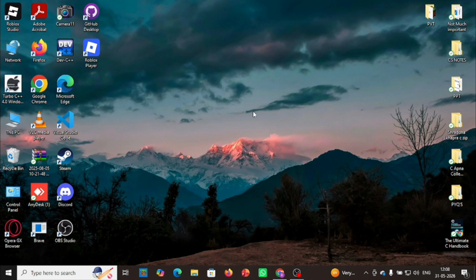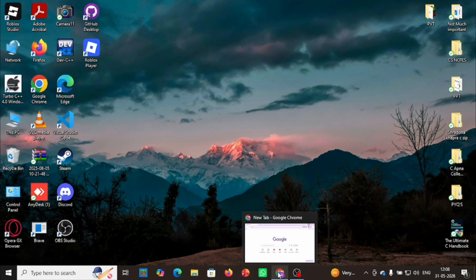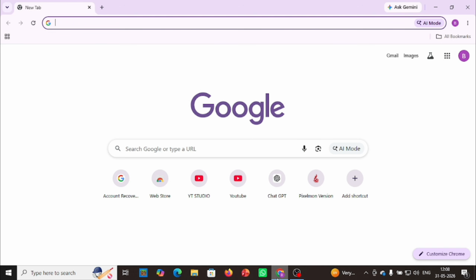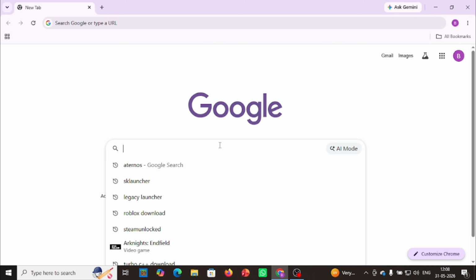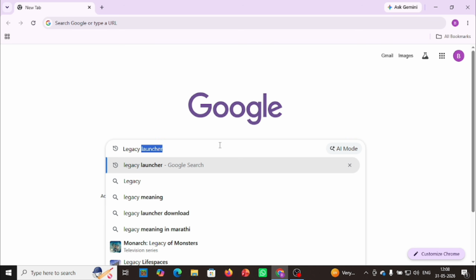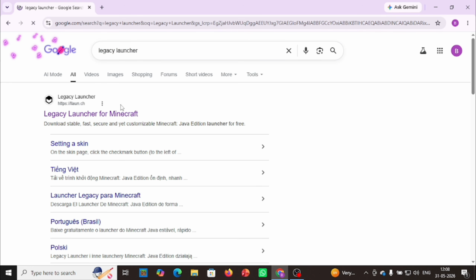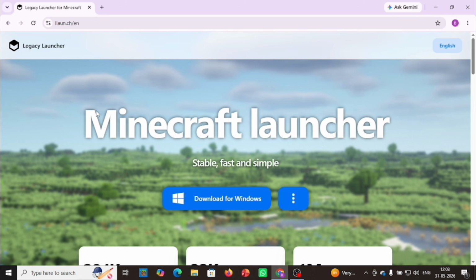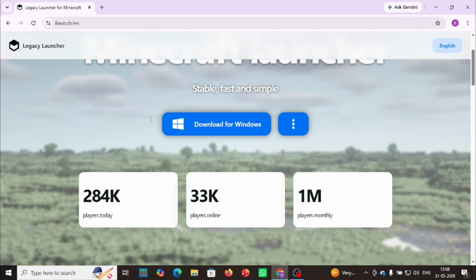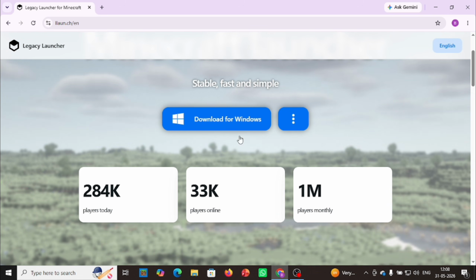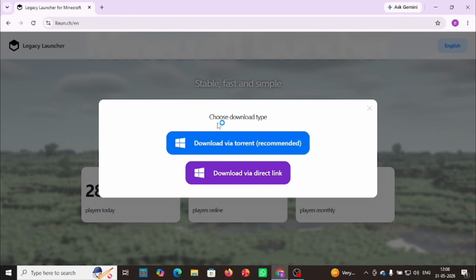First of all, you will need to open the browser you are using on your PC. Open the browser, go to the search tab and search for the Legacy launcher. When you search it, click on the first website which appears on your screen. There is an option you can see on the screen, download for Windows. Just click on it.